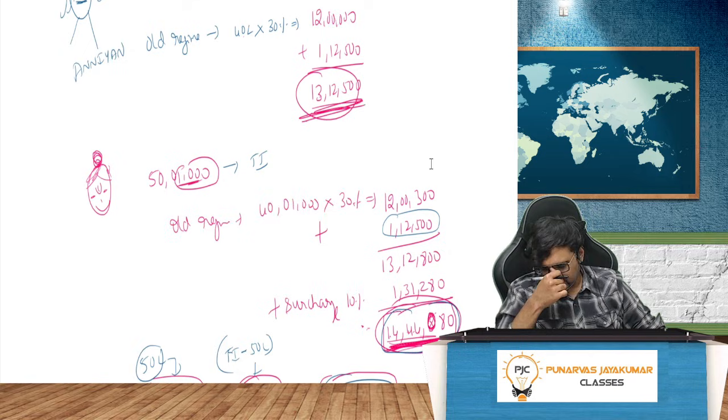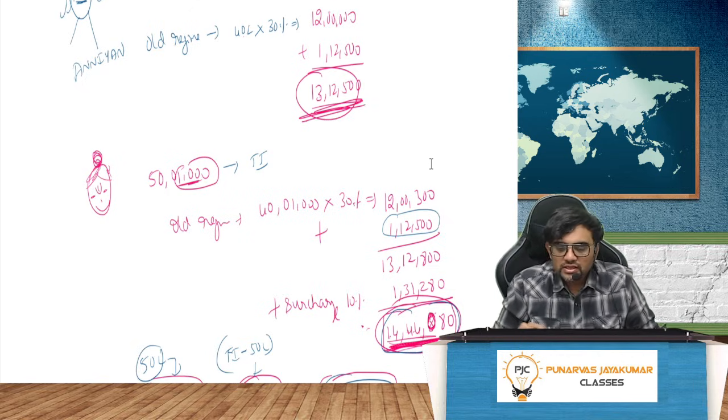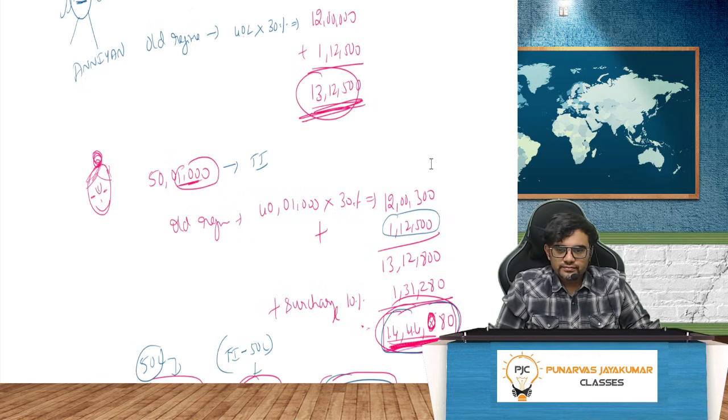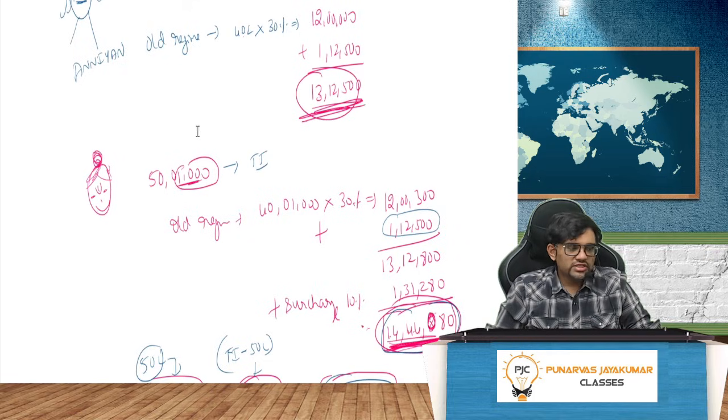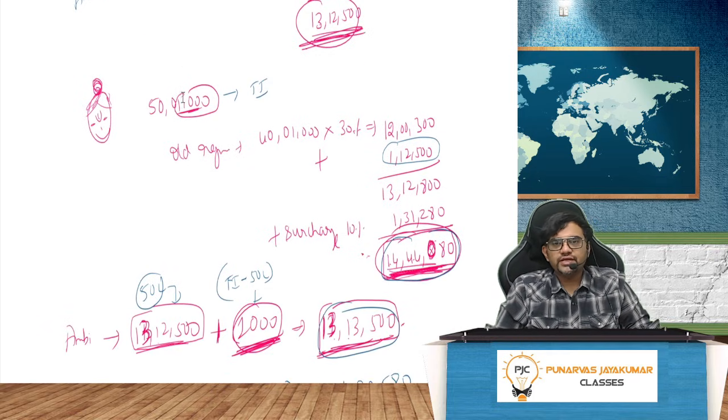Plus surcharge of 10%, because if you go beyond 50 lakh, you have to give a surcharge of 10%, which is 1 lakh 31,280. So old regime 13 lakh 12,500, and here with surcharge 14 lakh 44,080.